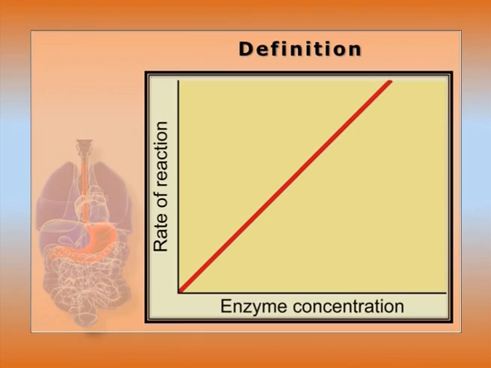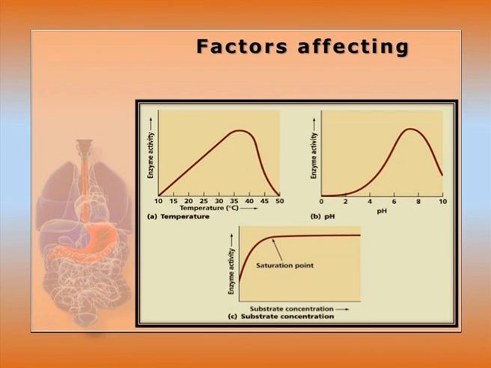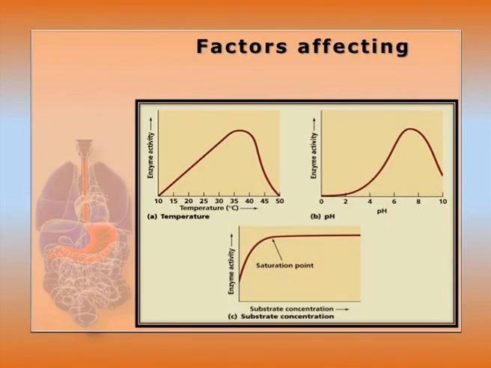Enzyme activity. As a definition, we can say it is the ability to catalyze a specific chemical reaction under certain conditions. This straight line shows the rate of reaction with respect to increasing enzyme concentration. Factors affecting: this is related to kinetic theory and the analysis of the enzyme. The selection of the analysis is quite different for enzyme as well as substrate, and it depends upon substrate concentration, enzyme concentration, temperature, pH, etc. That is all about the factors affecting.